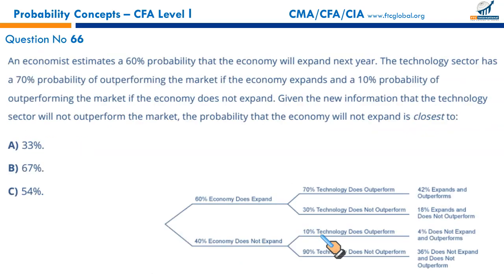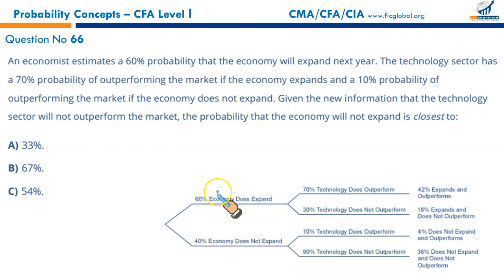Now we are talking. An economist estimates a 60% probability that the economy will expand next year. The technology sector has a 70% probability of outperforming the market if the economy expands, and a 10% probability of outperforming the market if the economy does not expand.